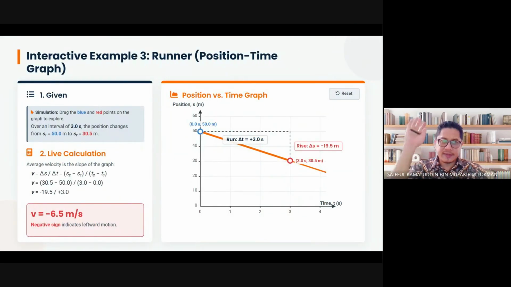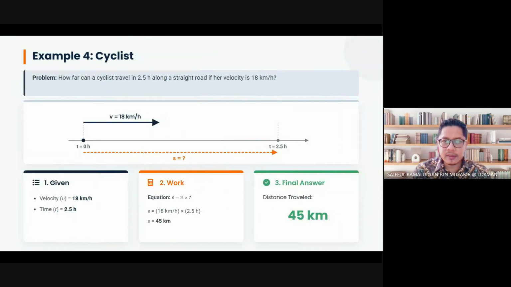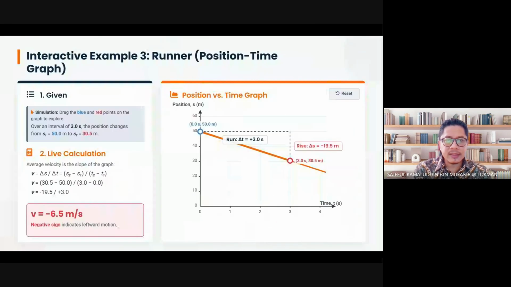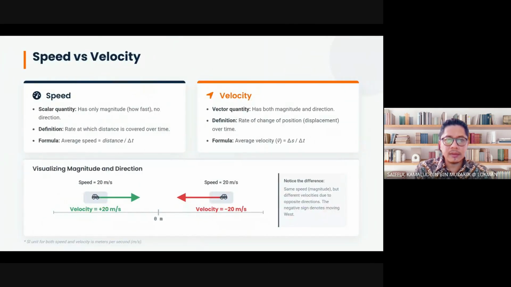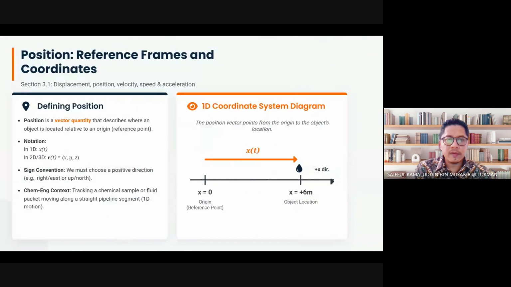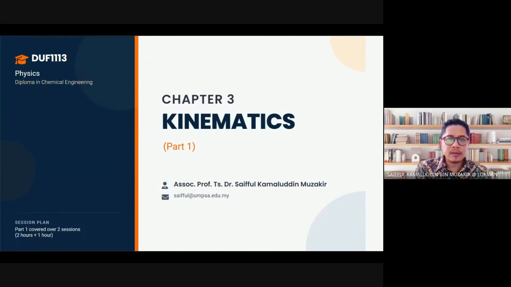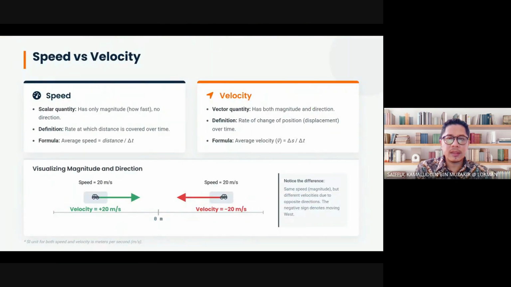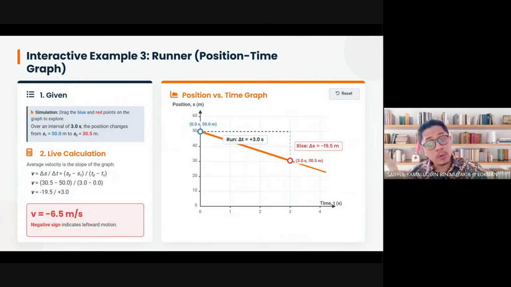Okay, now let's see the interactive example. Hold on. So this is slide number 1, 2, 3, 4, 5, 6, 7. We have another 2 slides to go. Super easy. Hari Raya mood. Super easy. 2 more slides. Okay, bear with me.